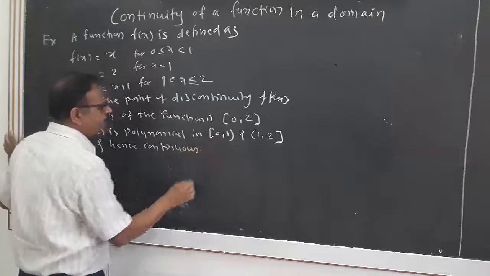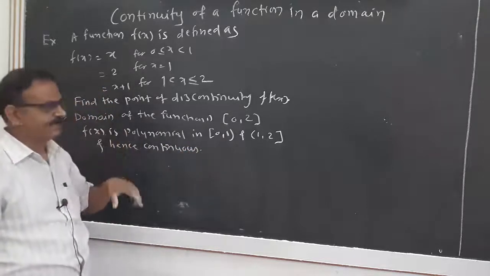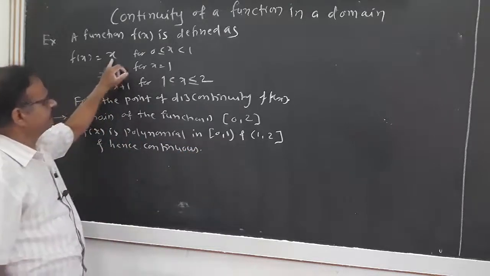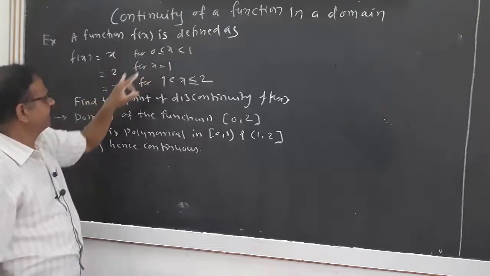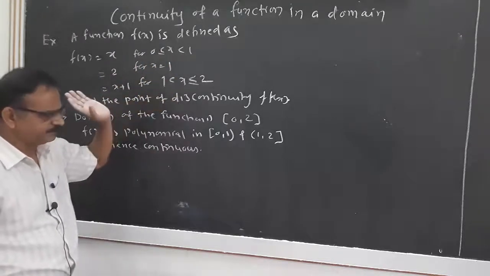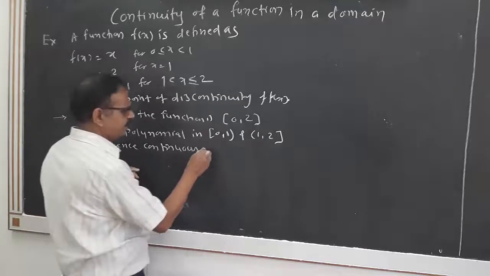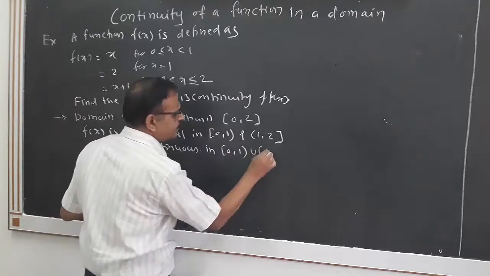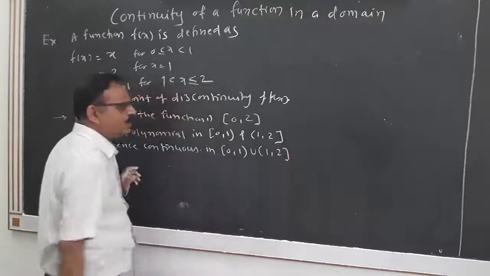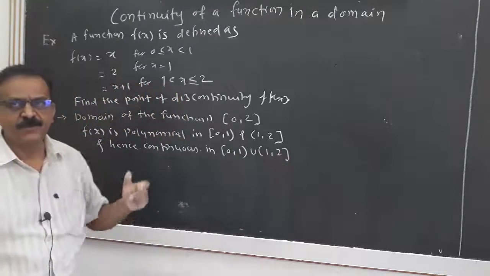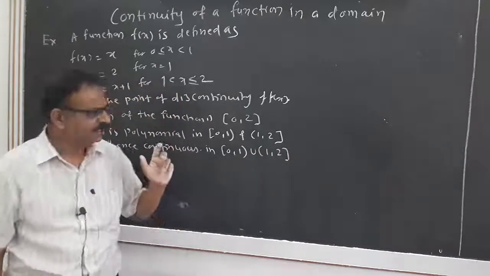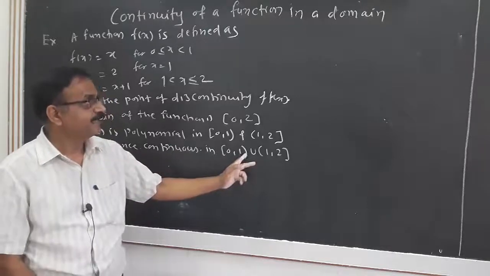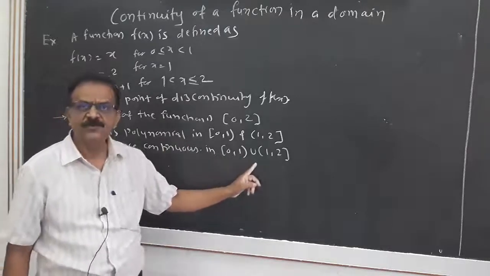We know that a polynomial function is continuous in its interval. Therefore, this polynomial is continuous in 0, 1 and this polynomial is continuous in 1, 2. Hence continuous in 0, 1 union 1, 2. Now we have to check the continuity only at the point of breakup of the interval. What is the breakup point? 1. Then we shall check continuity at x equal to 1.